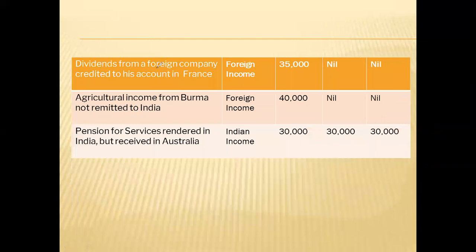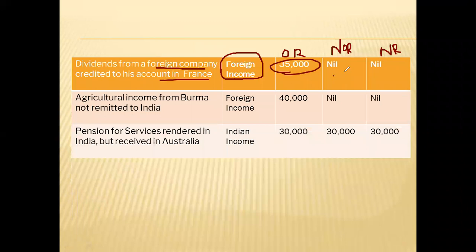Dividend from foreign company, German company, credited in France. So obviously no connection with India. It is a foreign income, and foreign income means only ordinary resident will pay tax. Other two will not be paying tax. Clear?